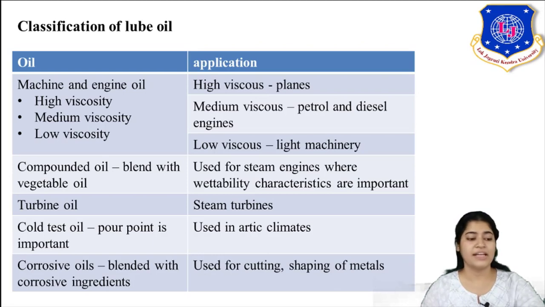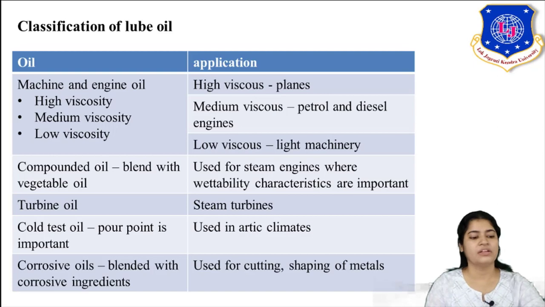Next kind of oil is cold test oil. Here the important parameter is what? Pour point is important. Again, what is pour point? It is the minimum temperature at which your oil ceases to flow. From the name you can see that. Your application is where? For Arctic climates, where your temperature goes below 0 degrees Celsius. It goes down to minus 13-14 degrees Celsius. So for certain machineries which are used in that Arctic climate area, you need to use cold test oil, where the pour point has been reduced to a very large extent by adding certain additives.